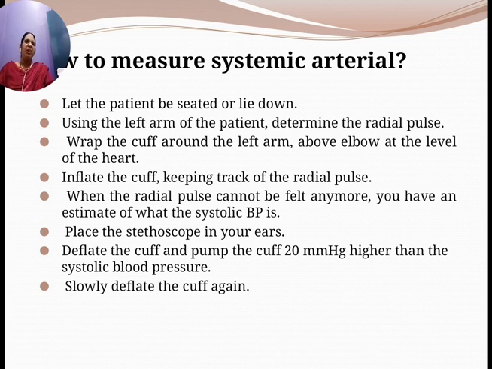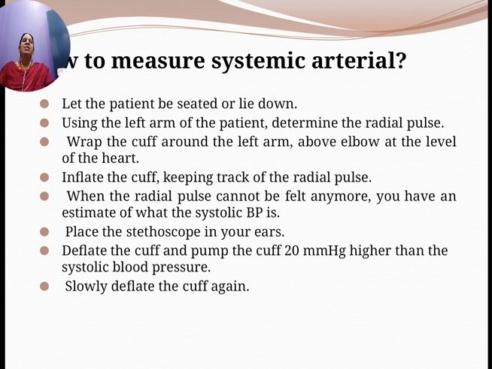When you are not able to feel the radial pulse anymore, you have an estimate of the systolic blood pressure.